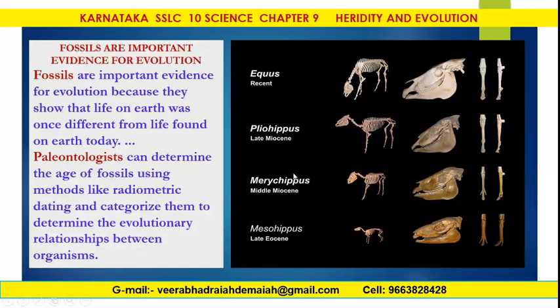Fossils are also important evidence for evolution. Fossils are important evidence for evolution because they show that life on Earth was once different from life found on Earth today. Paleontologists can determine the age of the fossils using methods like radiometric dating and categorize them to determine the evolutionary relationships between organisms. Here you can see the evidence for the evolution of these fossils.